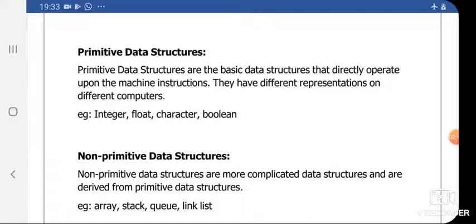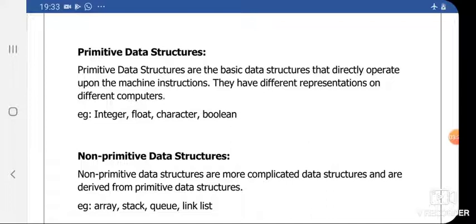So the basic difference between primitive and non-primitive data structures is that primitive data structures are basic, or you can say built-in, data structures which directly operate upon the machine instruction. They have different representations on different machines. Examples are integer, float, character, boolean.